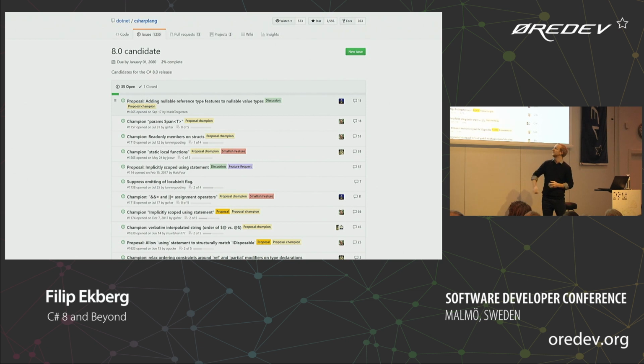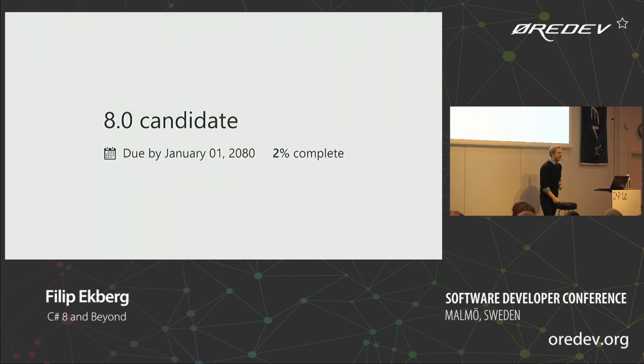If you have really sharp eyes, I don't know if you can see that, but at the top here it says that the 8.0 candidate is due to be released on January 1st, 2080. I don't think I'm going to be doing C# by then. Or maybe, if we're good enough developers, we might just stick to C# and we'll be the most paid consultants in the industry by then. So according to this, it's 2% done.